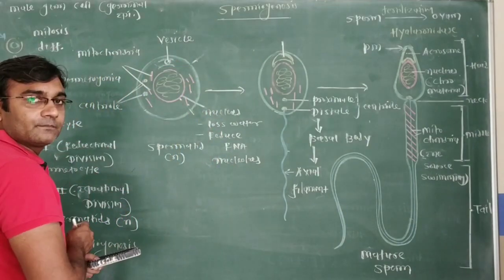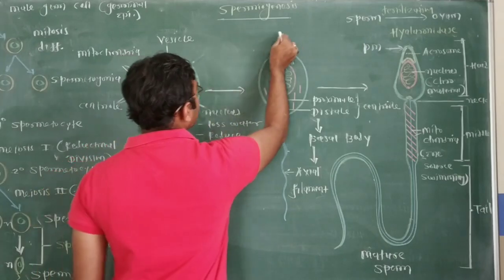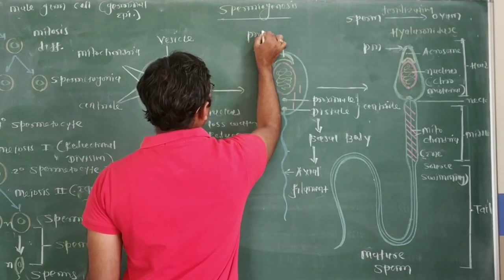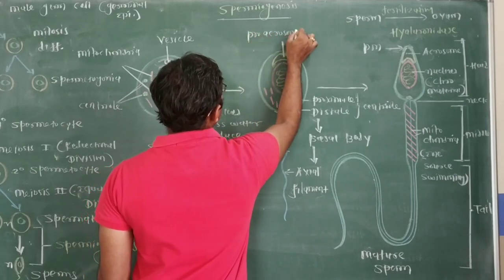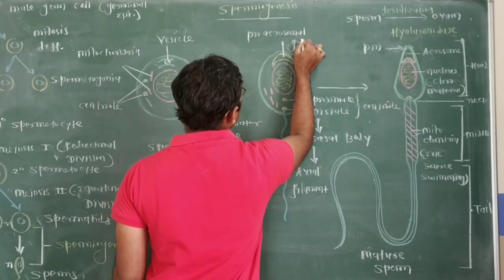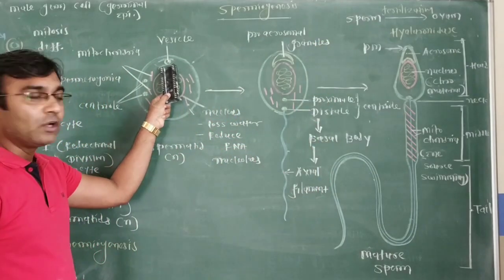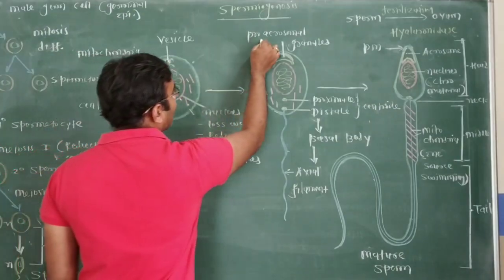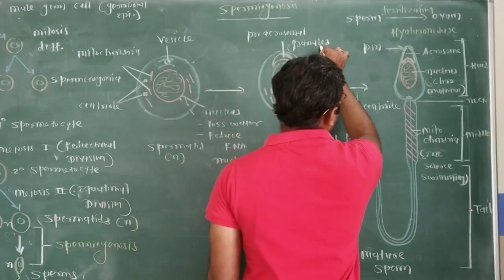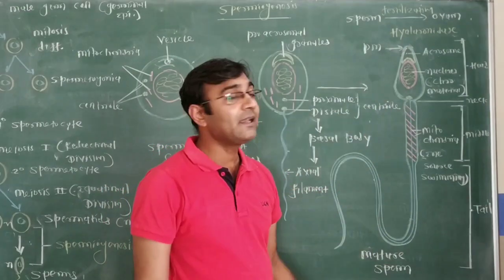Now the vesicle. One or two vesicles between the Golgi tubule become enlarged, and inside the vesicle they develop acrosomal granules. First a vesicle forms between the Golgi tubule. This vesicle internally develops proacrosomal granules, and now this proacrosomal granule modifies into the acrosome. The acrosome has an enzyme like hyaluronidase.